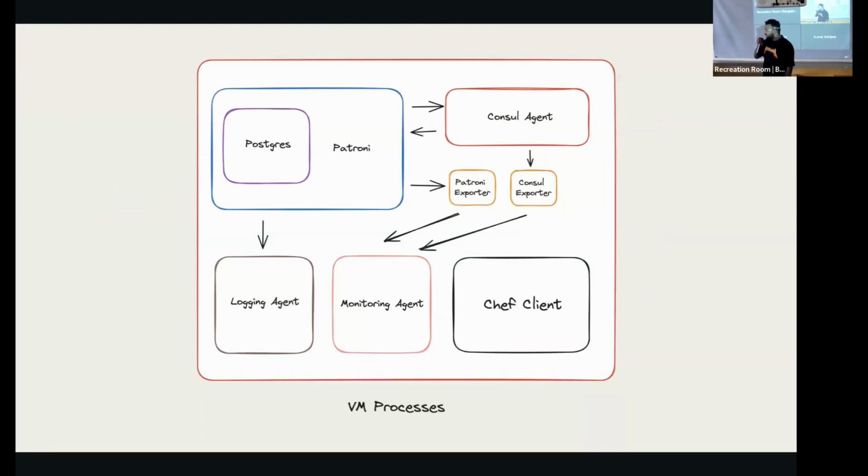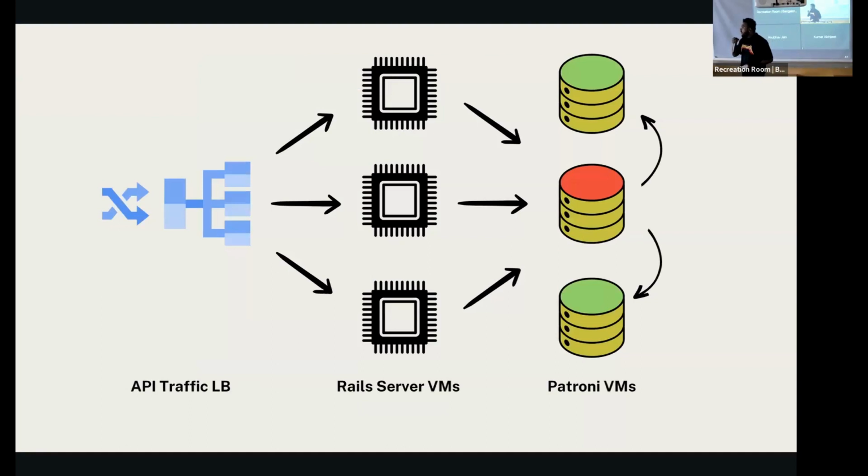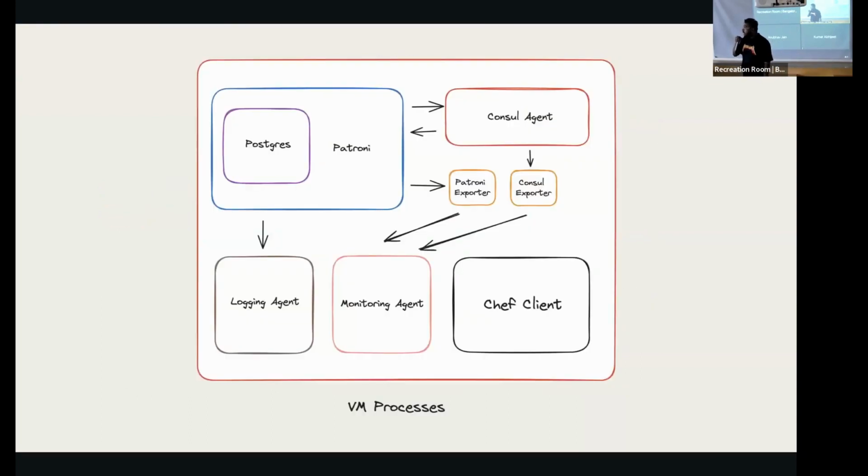Let's talk about what happens inside a VM. Let's keep taking the Patroni VM as an example. What happens is that there's a Patroni process working, there's a Consul agent working for service discovery, and there are multiple exporters running for exporting the metrics and converting them into, let's say, Prometheus style metrics and putting them to the Grafana agent. And there's a logging Fluentd agent which is talking to Patroni, which is the application.